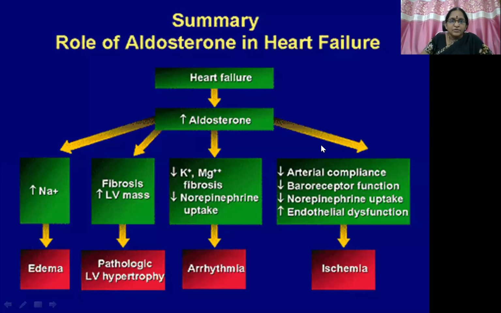Okay. So here is the summary of the role of aldosterone in heart failure. You may get it as a 4 marks question. So heart failure, aldosterone secretion in the final stage, sodium retention, edema, fibrosis, so left ventricular hypertrophy, then potassium excretion, magnesium excretion, that is fibrosis, decreased norepinephrine uptake, giving rise to arrhythmia. Both hypokalemia and hyperkalemia can give rise to arrhythmia. So here decreased arterial compliance, decreased baroreceptor function, decreased norepinephrine uptake, endothelial dysfunction can be there, giving rise to ischemia of the cardiac muscle.